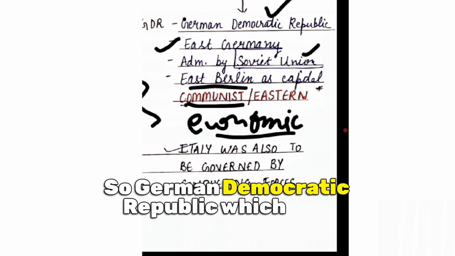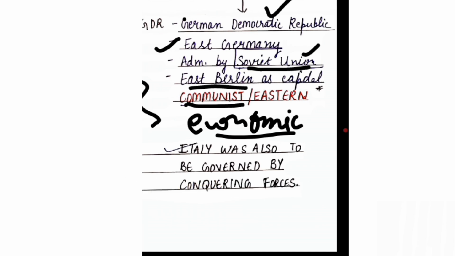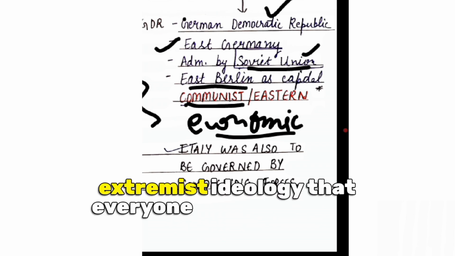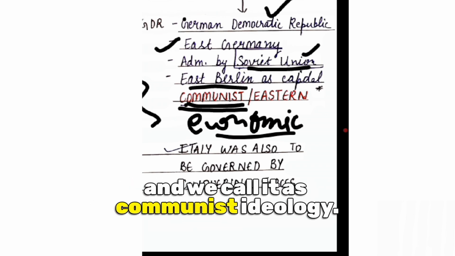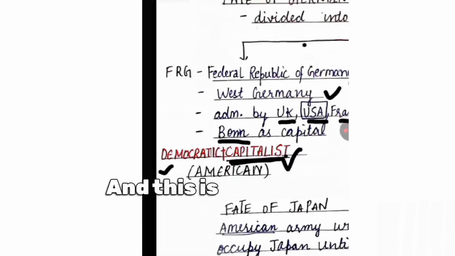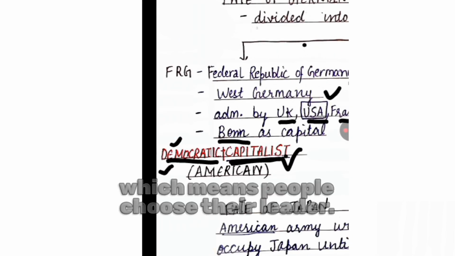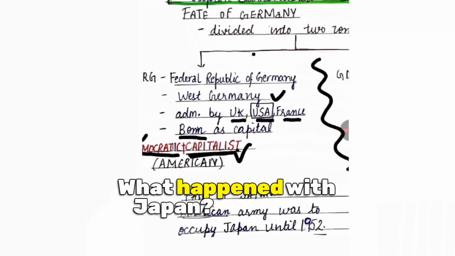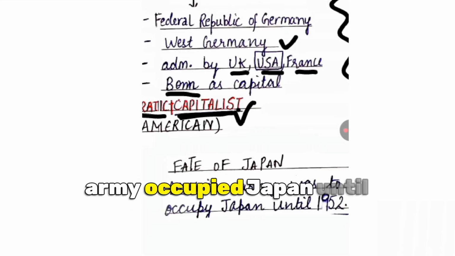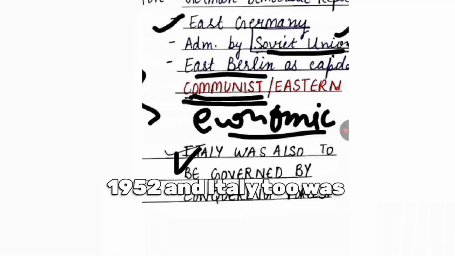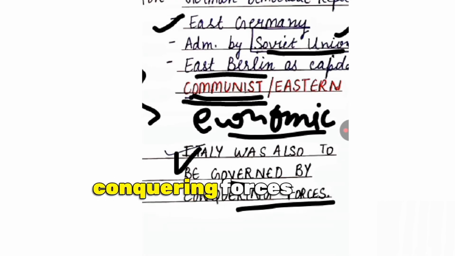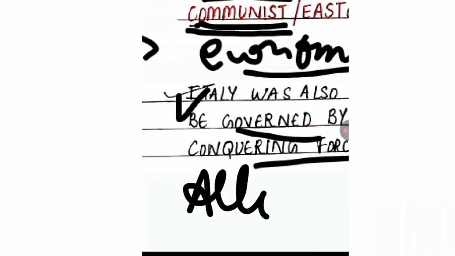So the German Democratic Republic, which was controlled by the Soviet Union, has an extremist ideology that everyone should be equal, and we call it communist ideology. And this is democratic, which means people choose their leader. What happened with Japan? The American army occupied Japan until 1952, and Italy too was conquered and governed by conquering forces or the Allied forces.